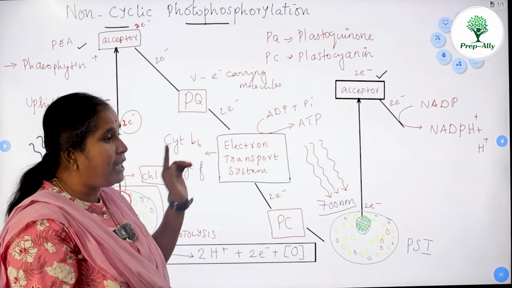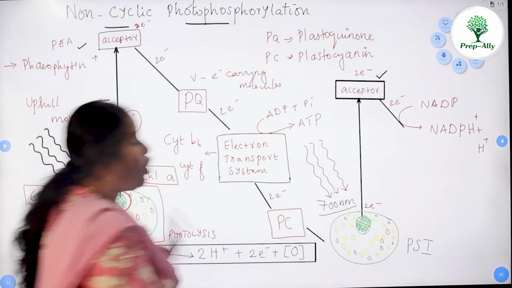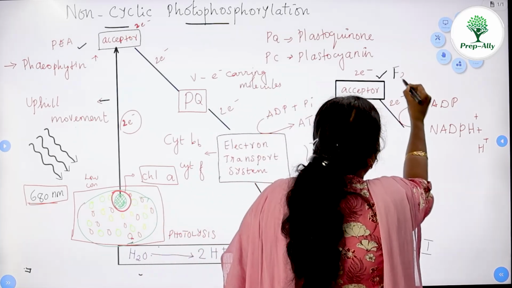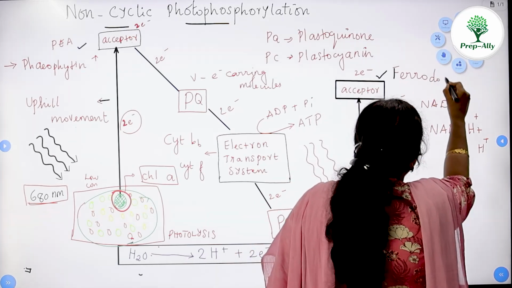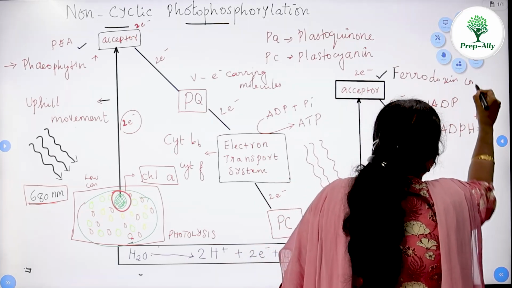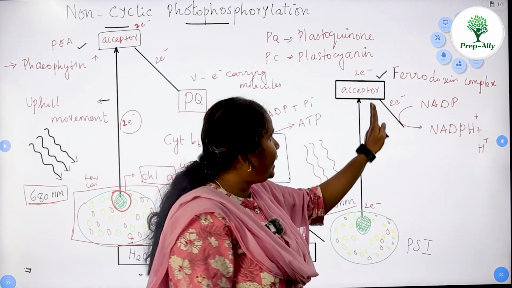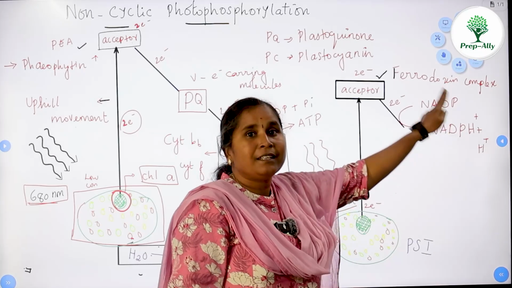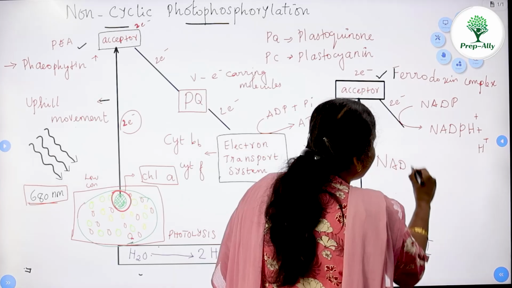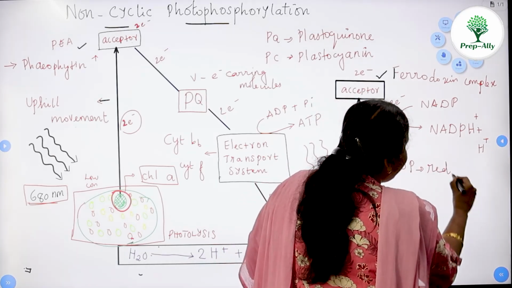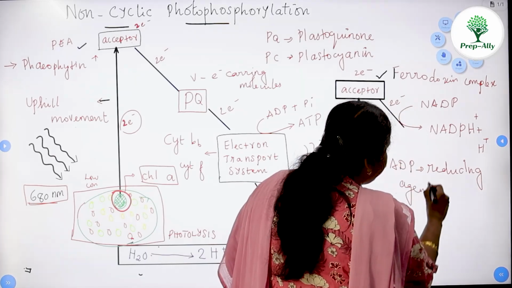Here the primary electron acceptor is different from that of photosystem 2. The electron acceptor in PS1 is the ferredoxin complex, or in some books it is given as ferredoxin. From ferredoxin, the electron moves to a reducing agent. Don't forget, everywhere NADP is the reducing agent. So the electron is accepted by the reducing agent called NADP.